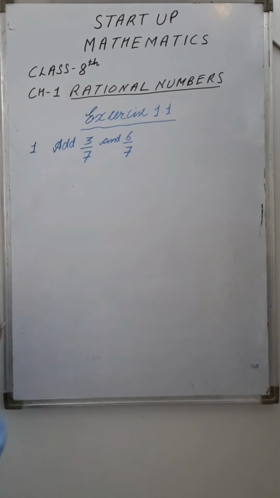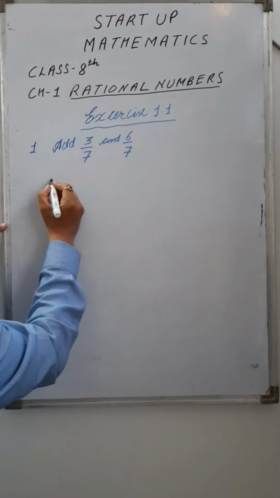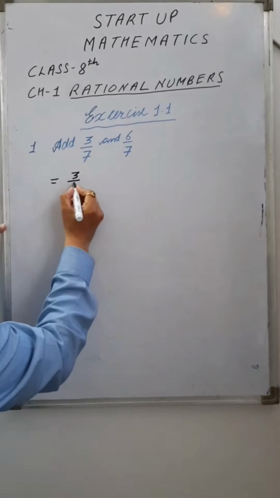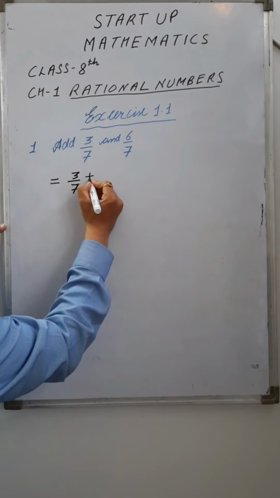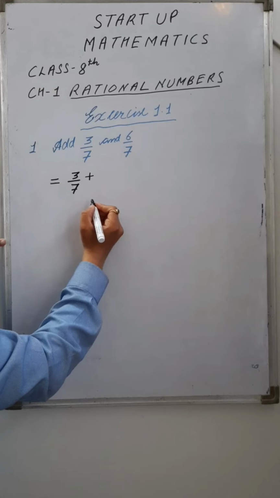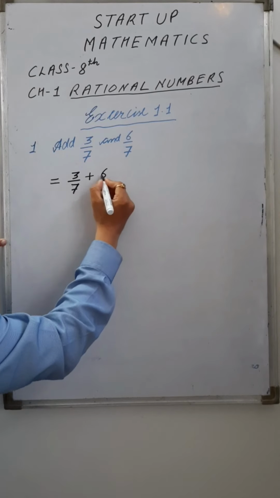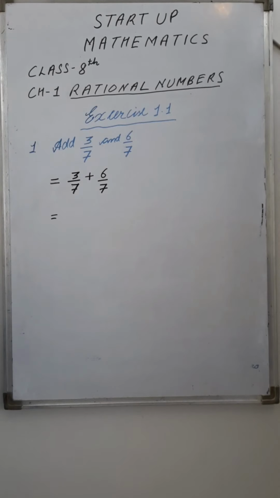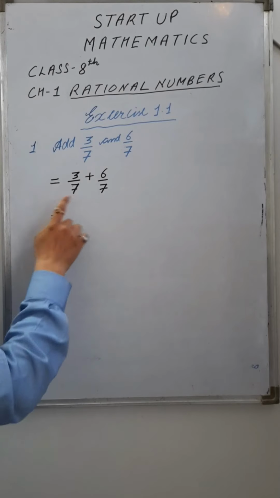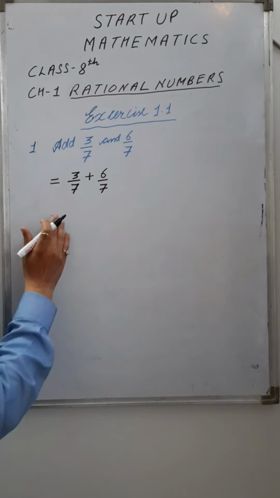We see that these are fractions also, and which fractions are these? These are like fractions, because both denominators are same. So write it. Firstly, we will write 3 upon 7, and for this add, we write a plus symbol and 6 upon 7. In case of like fractions or the rational numbers having the same denominators, the LCM is the denominator.